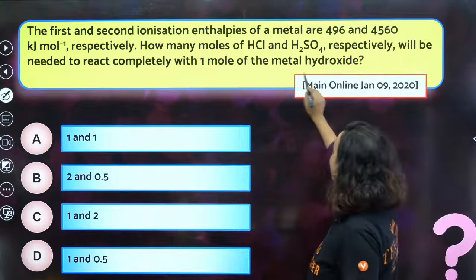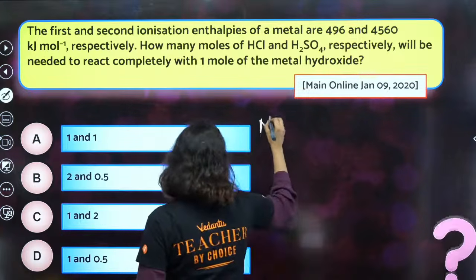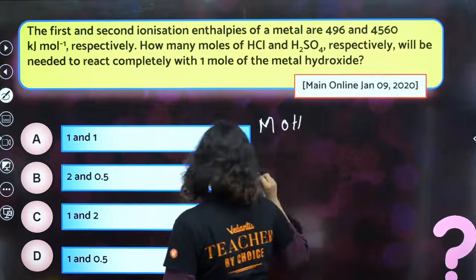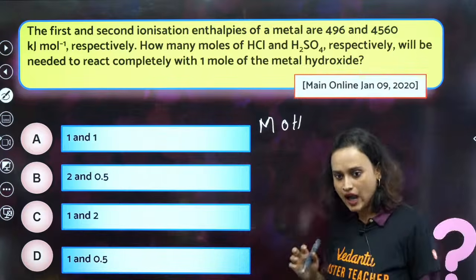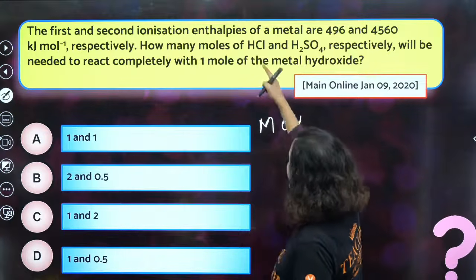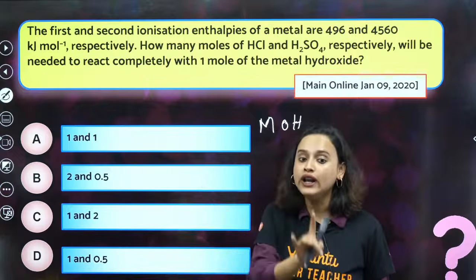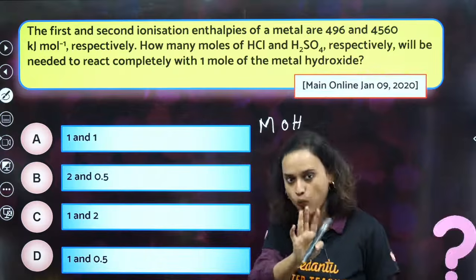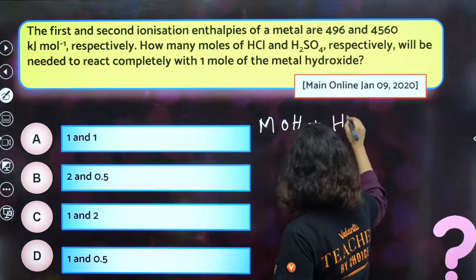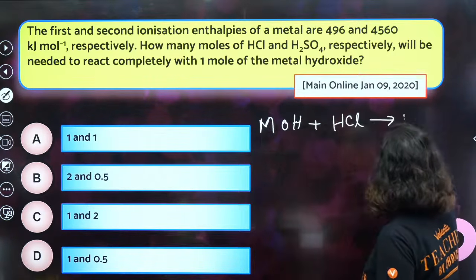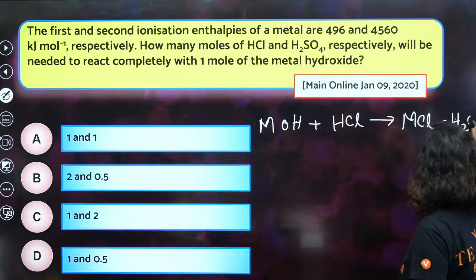Metal hydroxide is given, so it should be MOH. HCl will give you MCl plus H2O.